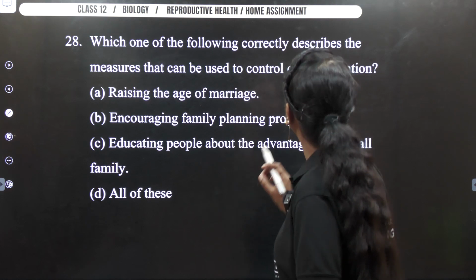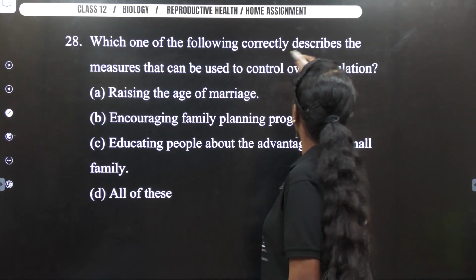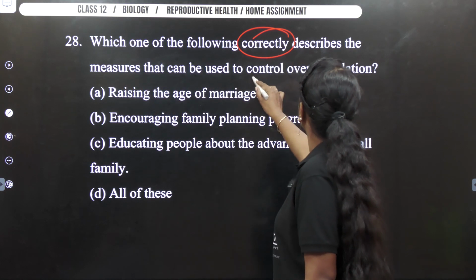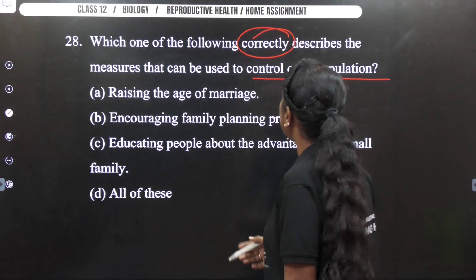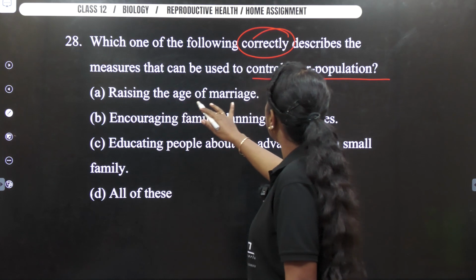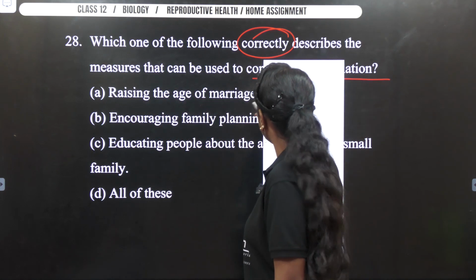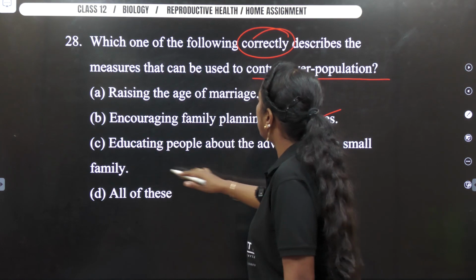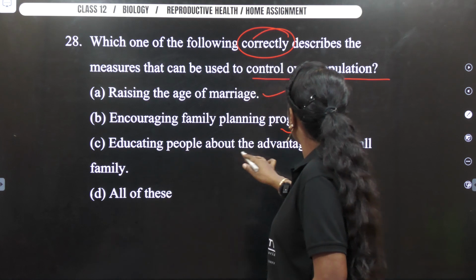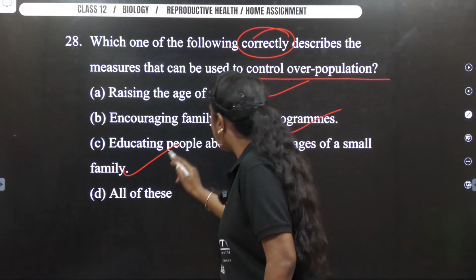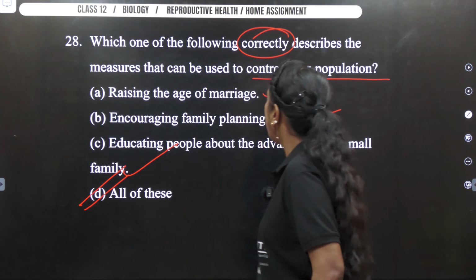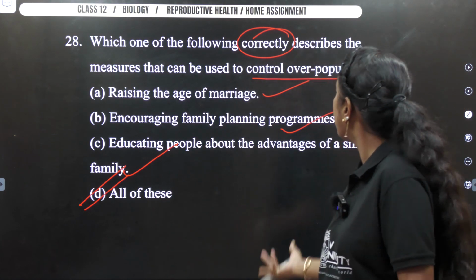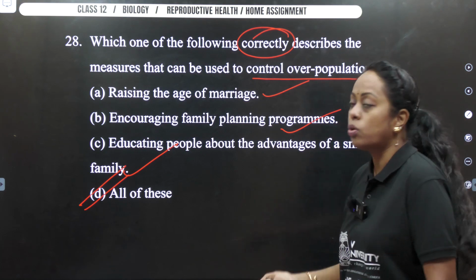Which one of the following correctly describes the measures that can be used for controlling overpopulation? Now let us see. Raising the age of marriageable group. Correct. Encouraging family planning programs. Very good. Educating people about the advantage of small family. This is also correct. Answer is all of these. So go ahead, mark your answer as all of these because all satisfy as methods to control overpopulation.